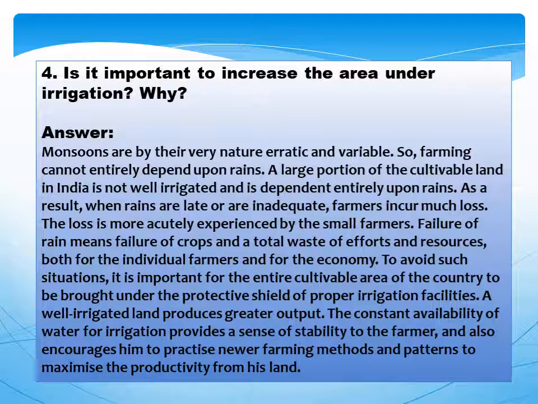It is important for the entire cultivable area of the country to be brought under the protective shield of proper irrigation facilities. A well irrigated land produces great output. The constant availability of water for irrigation provides a sense of stability to the farmer and also encourages him to practice newer farming methods and patterns to maximize the productivity from his land.